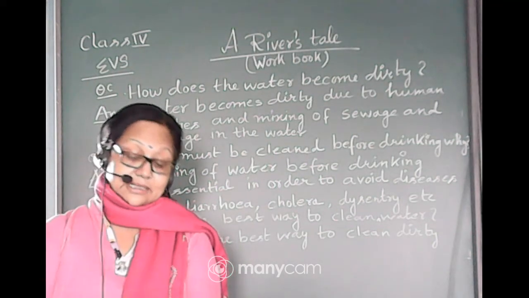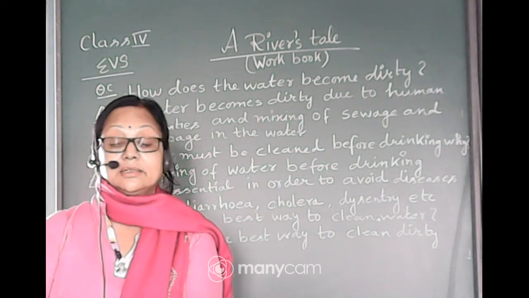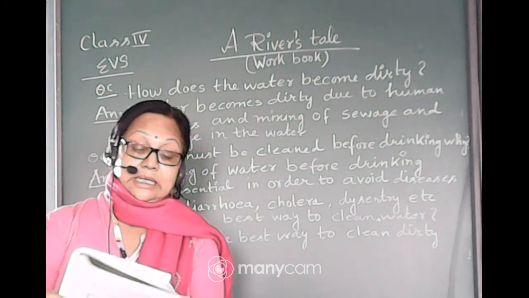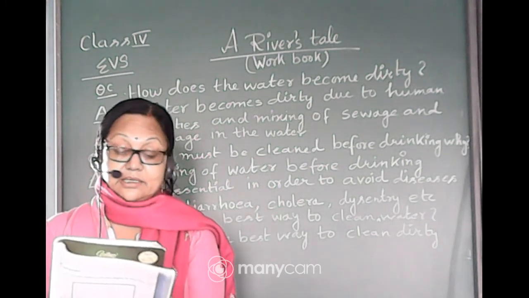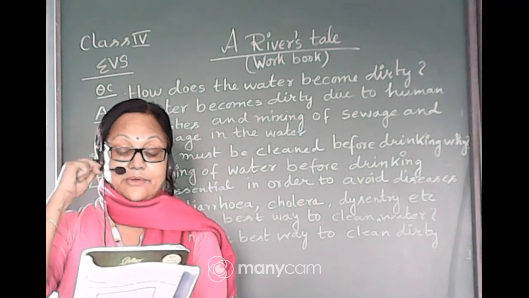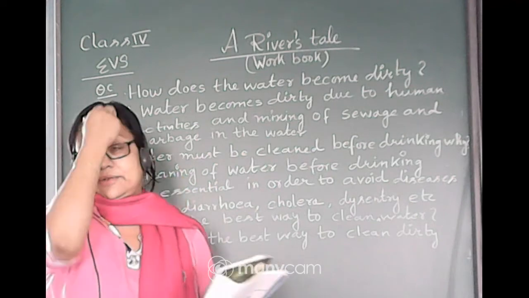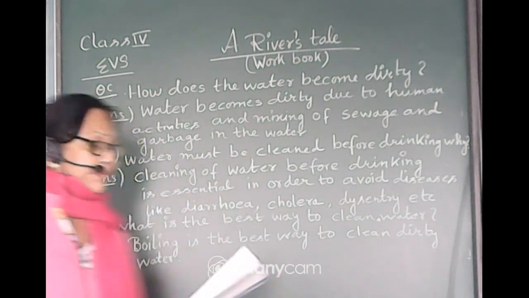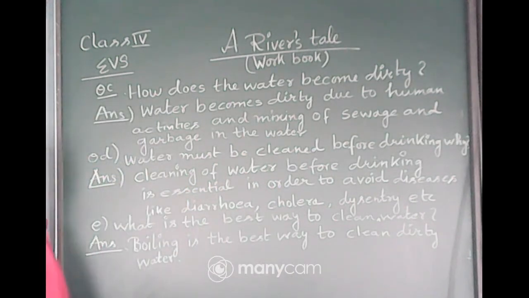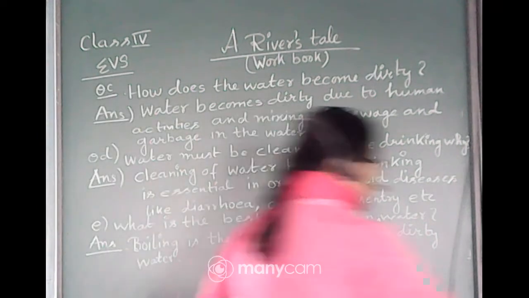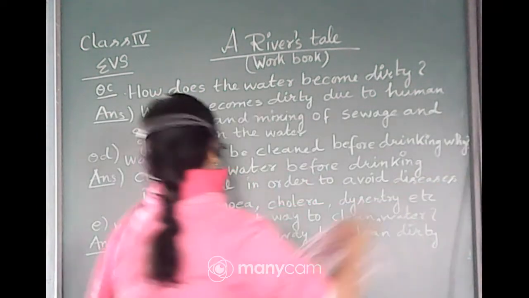The second answer you didn't write. Okay, I'm repeating here. Rather, I'm writing the second answer so that you can write. How does the water become dirty? I have given it in the video, so you should write from there. And now I will write the second answer so that you can write it.